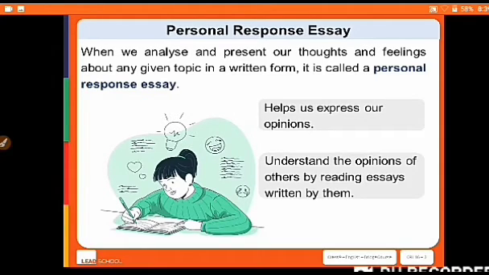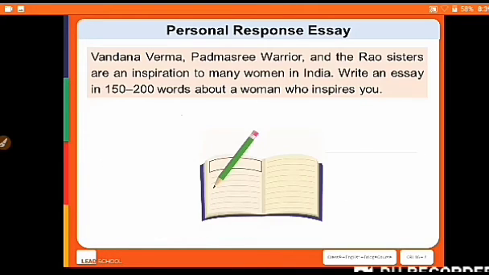Writing a personal response essay can help us express our opinions. It also allows us to understand the opinions of others by reading essays written by them. We will write an essay in response to this question. Vandana Verma, Padma Shri Warrior, and the Rao sisters are an inspiration to many women in India. Write an essay in 150 to 200 words about a woman who inspires you. This means that we need to write an essay on a woman who inspires us.